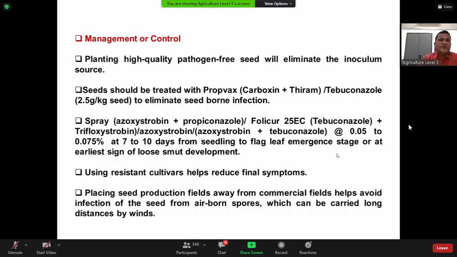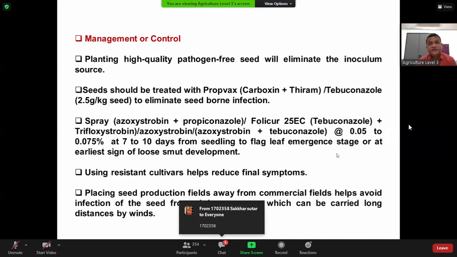Management: you can see planting high-quality pathogen-free seed. We always say healthy seed. We need a healthy man, and also we need healthy seed. If you want to get a healthy crop, you need healthy seed. That's why our department established a center at Jobbarer Mor. What is the name of this center? Seed Pathology Center, presently renamed as Professor Ghulam Ali Fakir Seed Pathology Center.